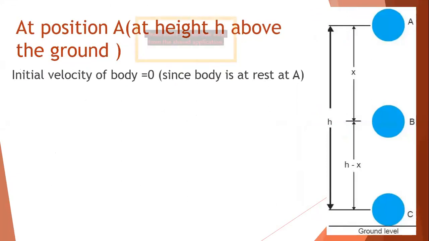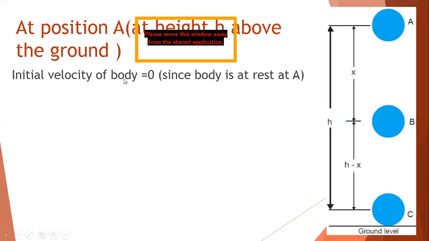Now we start our discussion of three positions. As I told you in the beginning, we are going to discuss the sum of the kinetic and potential energy at A, at B, and at C. So let's start with A, which is at height h above the ground.